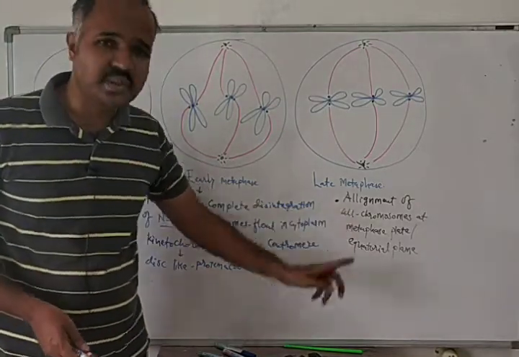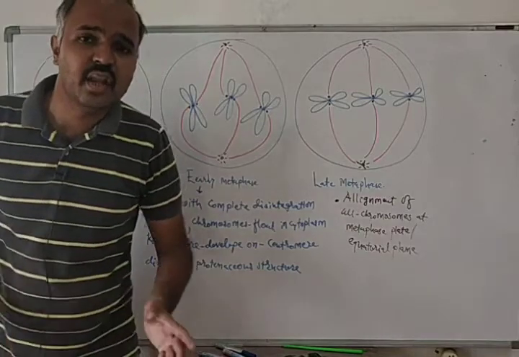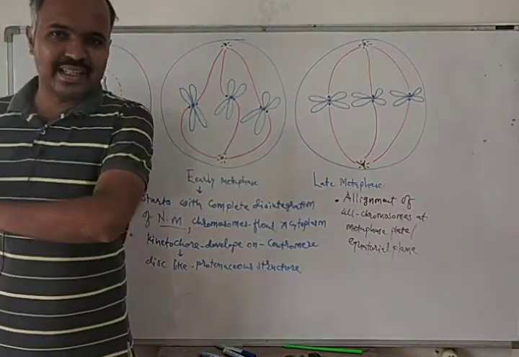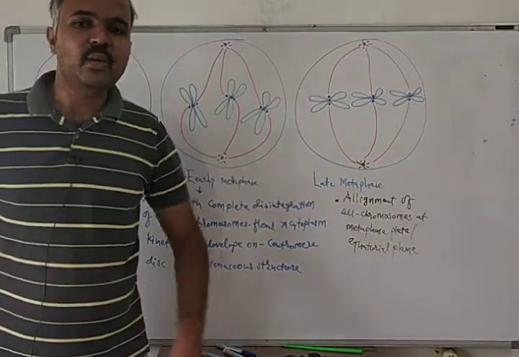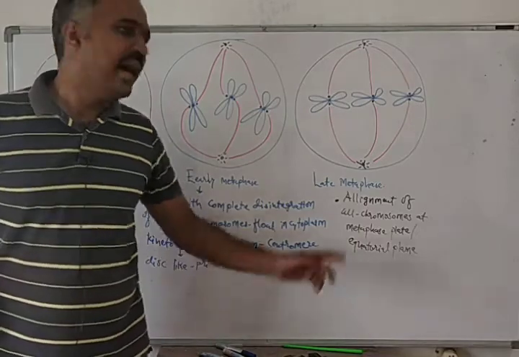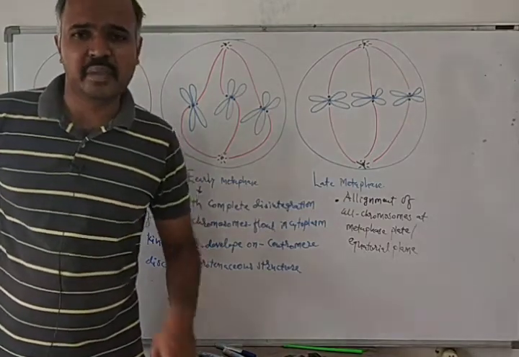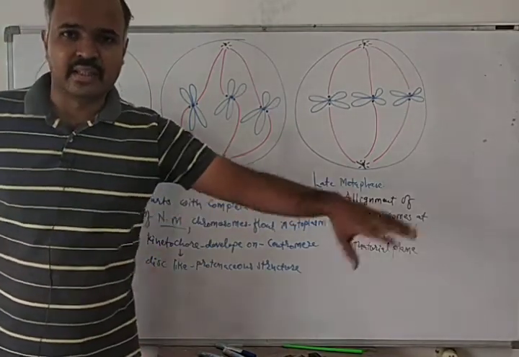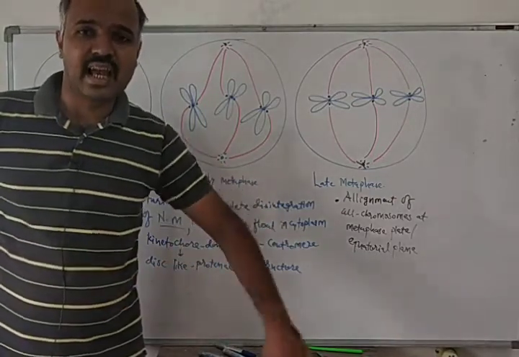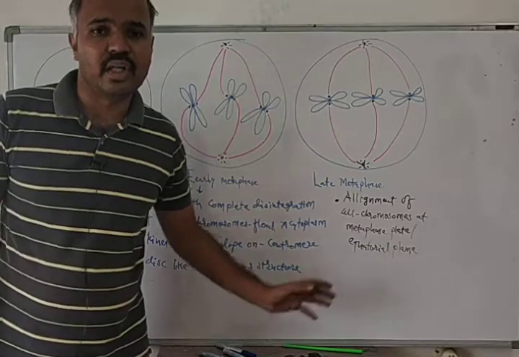This process is known as alignment of chromosomes. So all chromosomes will get aligned on the equatorial plane or metaphase plate by spindle fibers.